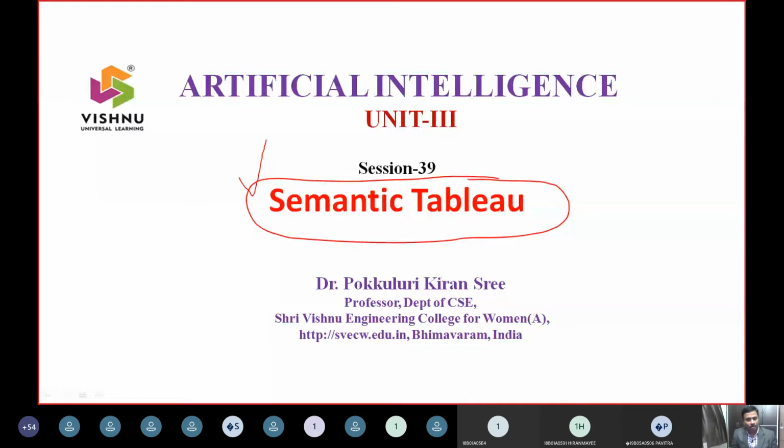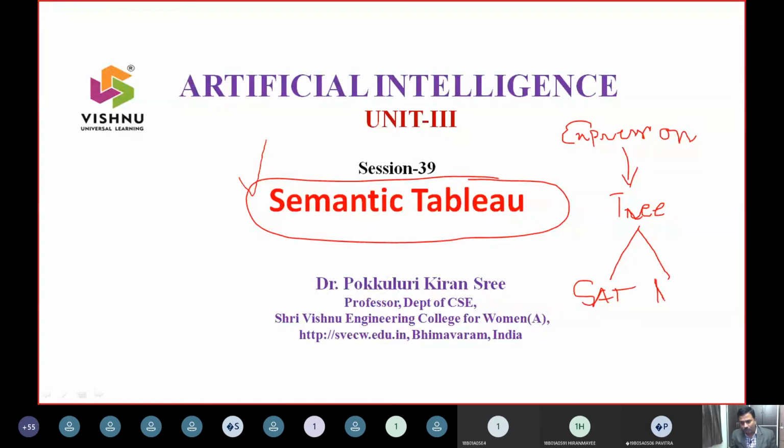What semantic tableau will do is it will take an expression and represent this expression in the form of a tree, and once the tree is constructed, it will give two outputs, whether the expression outcome is satisfiable or not satisfiable. And how this will be done, we will see with an example.